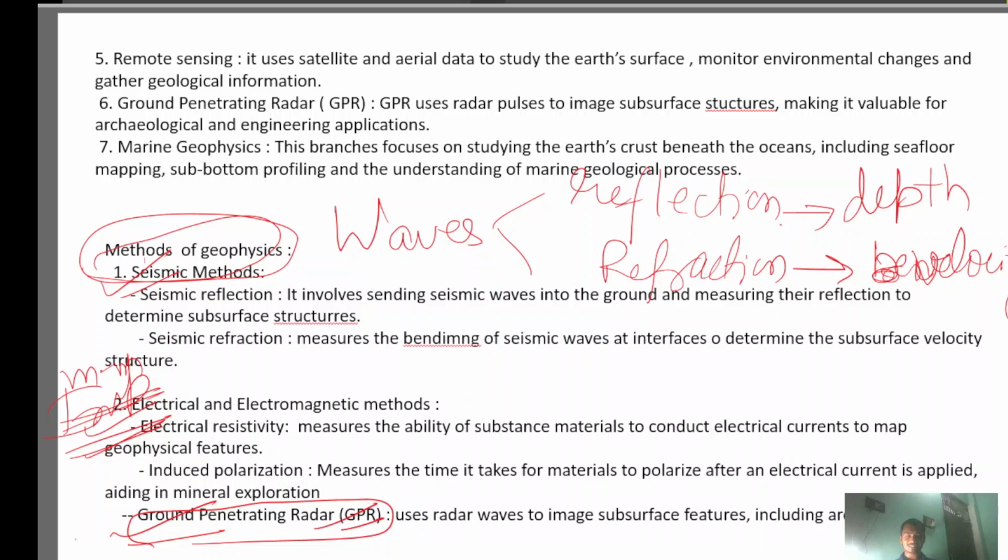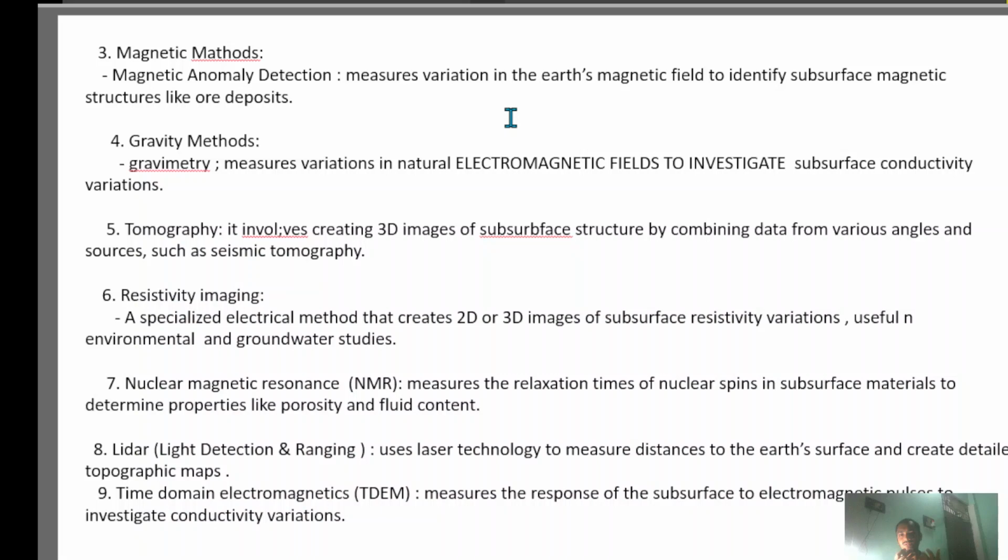In gravimetry, we measure variation in the natural electromagnetic field to investigate subsurface conductivity variation. Next, in a geotomography method we involve creating a 3D image of subsurface structure by combining data from various angles and sources such as seismic tomography. Next is the resistivity imaging. It is very important. Resistivity is important.